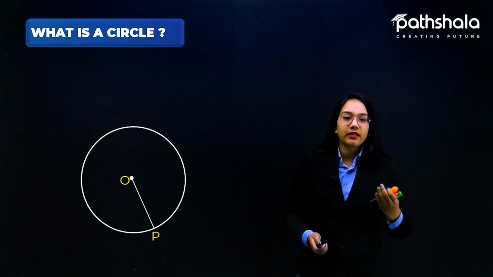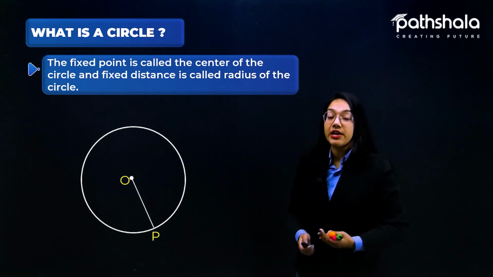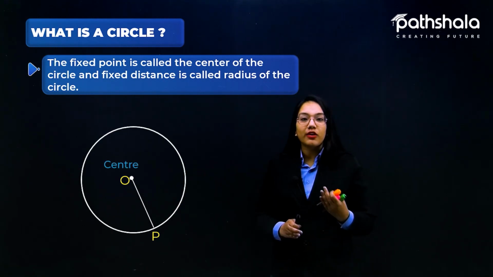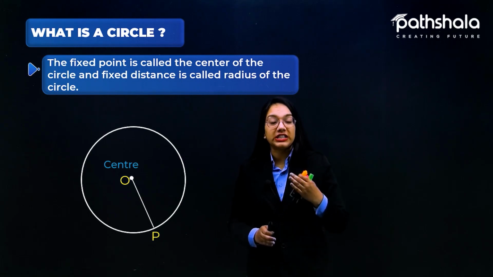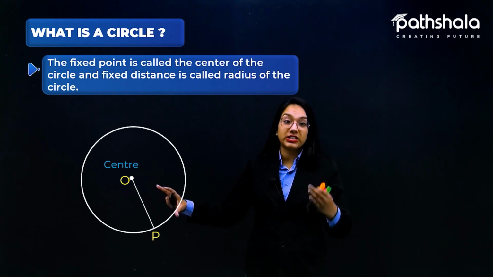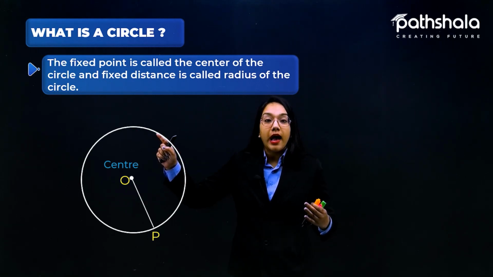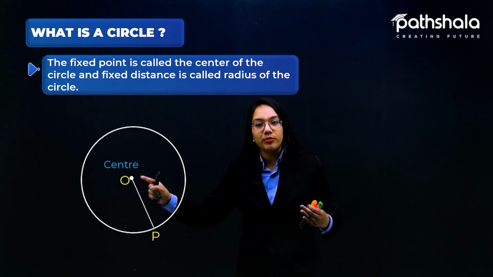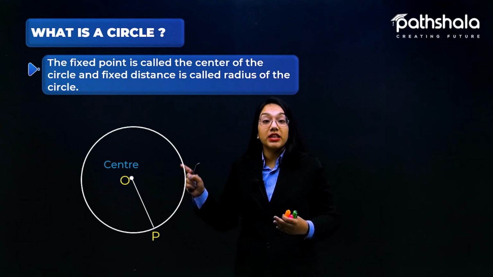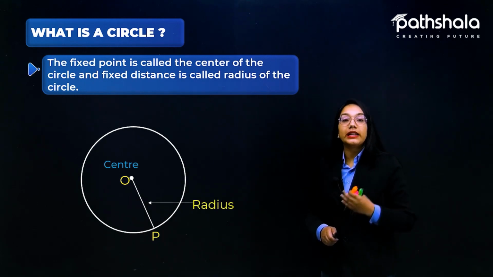There are some terms that are related with the circle. What are those? The fixed point is called the center of the circle. So this point O is called the center of the circle. And furthermore, the fixed distance. As you can see, we have this OP as a fixed distance which always remains the same throughout this circle. If I take any particular point on the circle and talk about the distance of this point from point O, it is the same as this OP distance. Hence this fixed distance is called the radius of the circle.